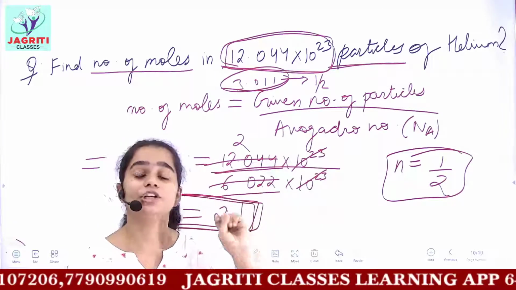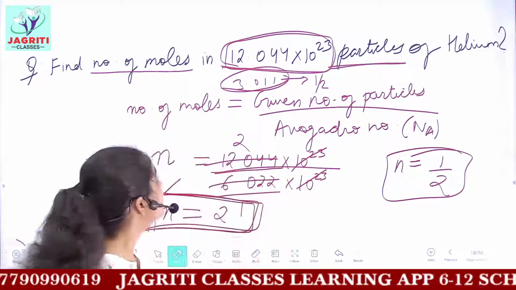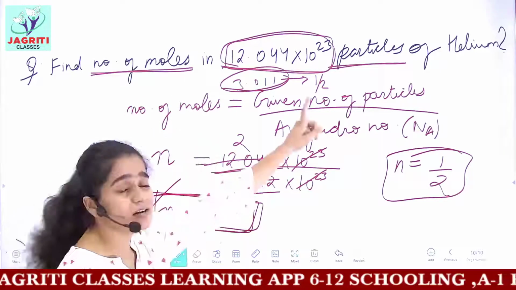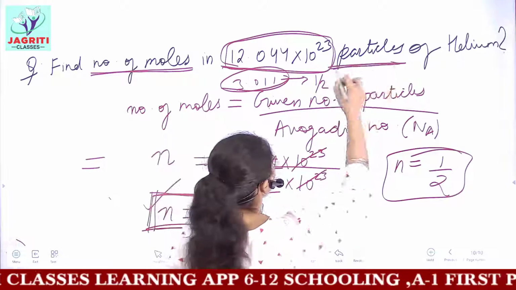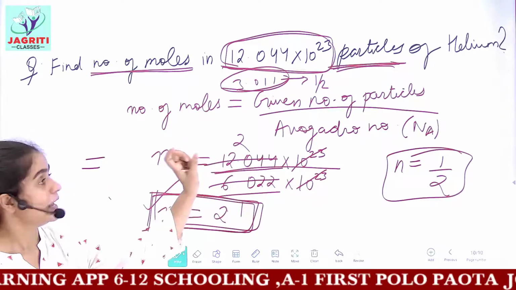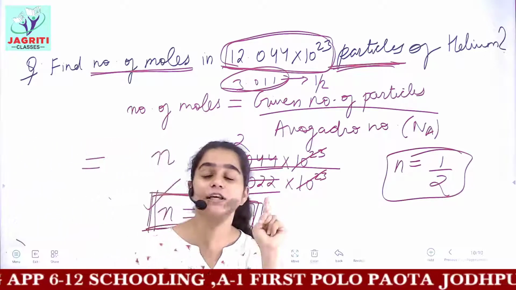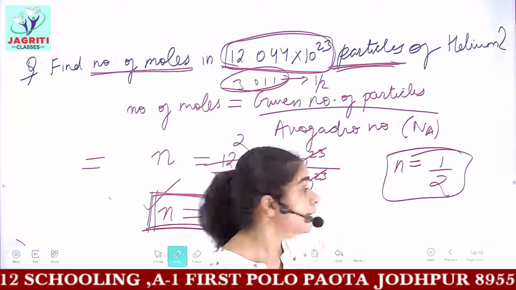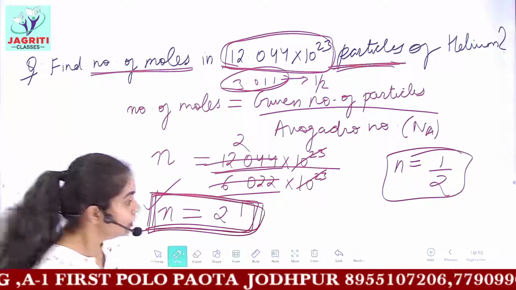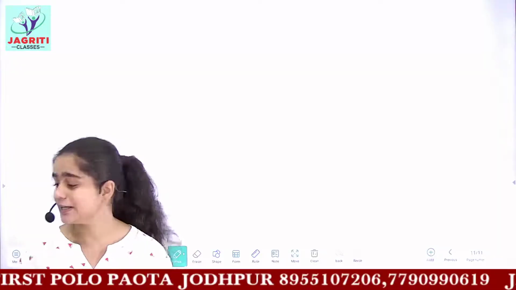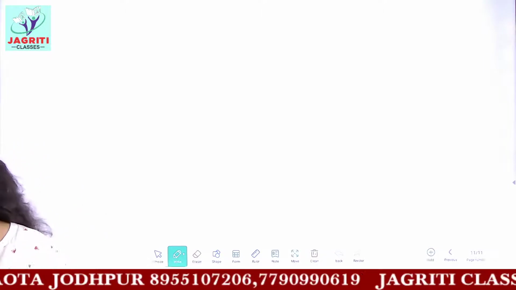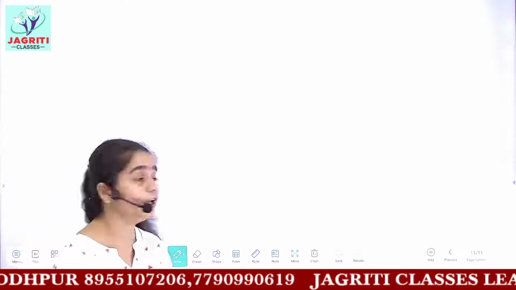So this was the question and how you have to solve it. You have to solve the questions using 2 approaches. That is, if you have to find the number of moles, see what is given: either you will be given the number of particles, or you will be given the mass of the particles. We have discussed the 2 formulas using the number of particles and the given mass. You can apply the appropriate formula and you will easily get the correct answers. Now let's discuss some problems given in your NCERT books. A question is given: find the number of particles in 100 grams of sodium.